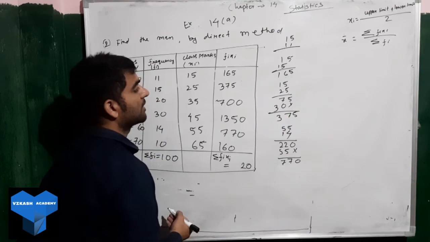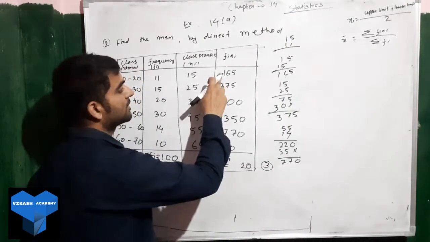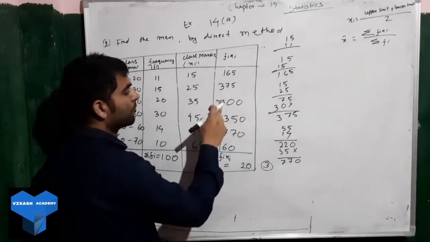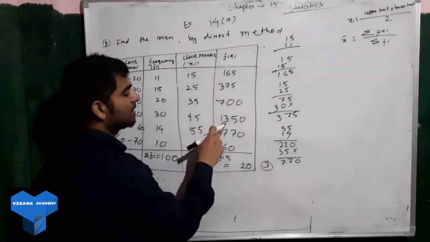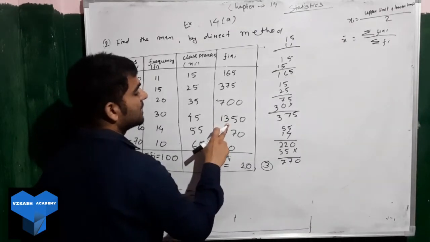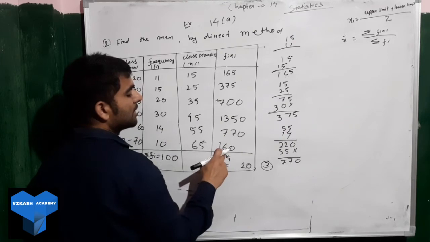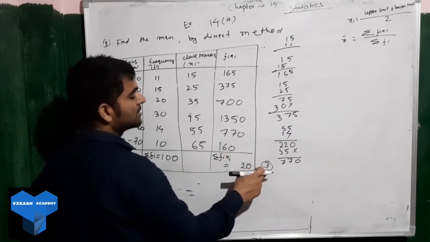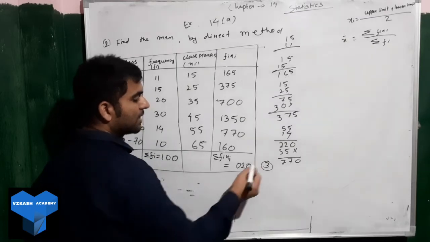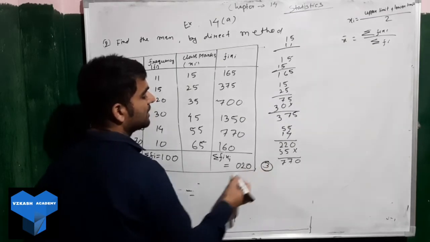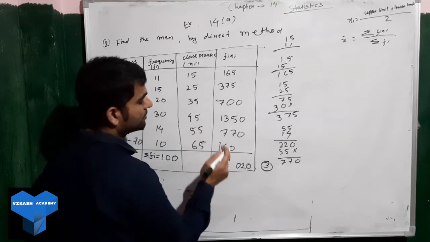We got 2 there. Now remaining 3, we have 32. Next, 3 plus 1, 4, 4 plus 7 is 11, 11 plus 3 is 14, 14 plus 7 is 21, 21 plus 6 is 27, 27 plus 3 will be 30. So again, we have the 3 here.